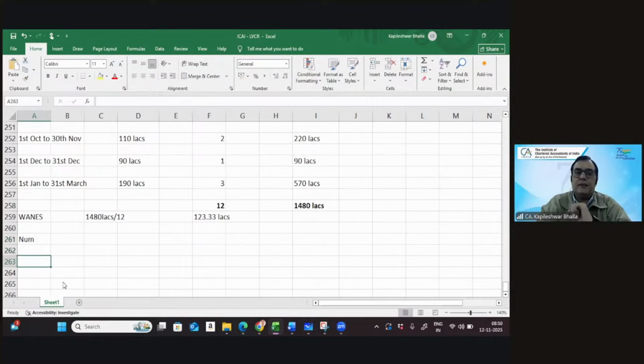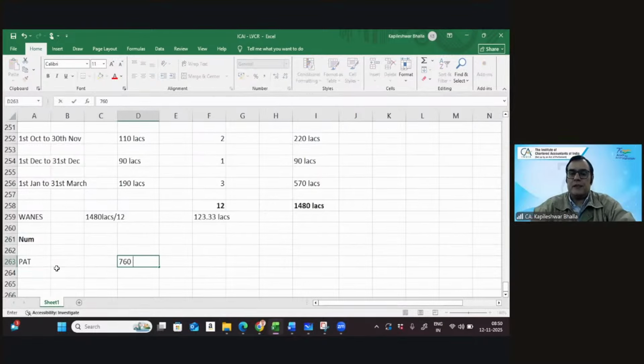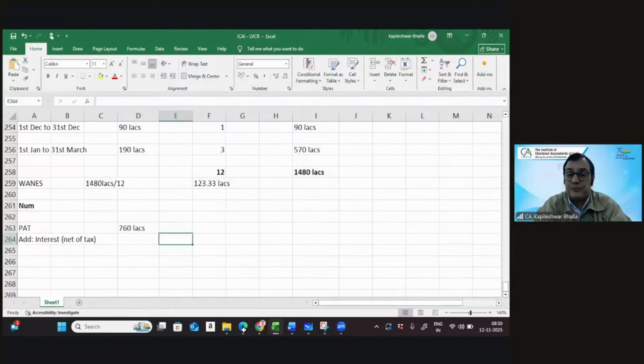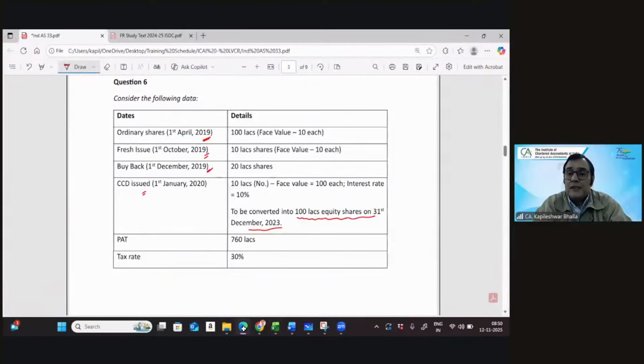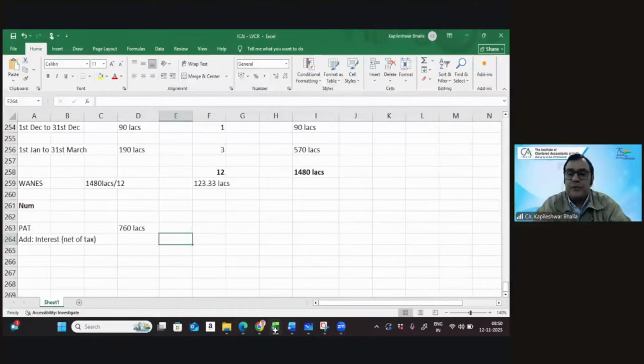So I think in this case now, let me get the numerator calculations. We can say the PAT is 760 lakhs, and we can add the interest net of tax. So let's get the calculations of the interest. We are given there are 10 lakh CCD, 100 each, 10%.